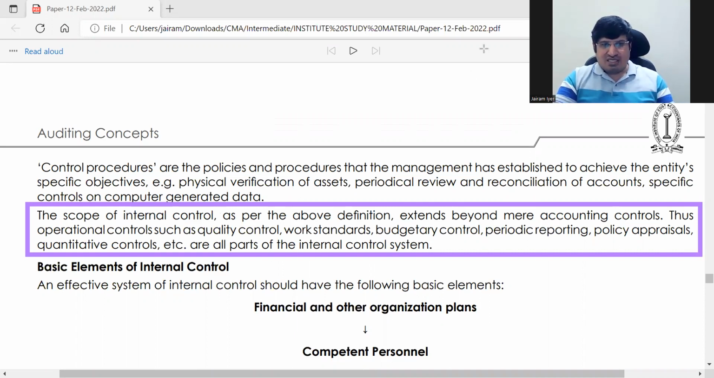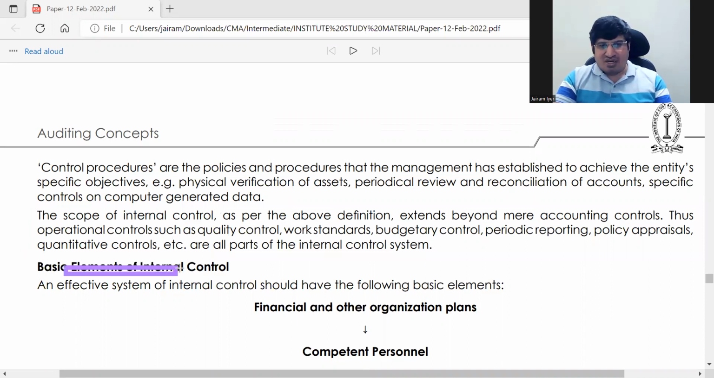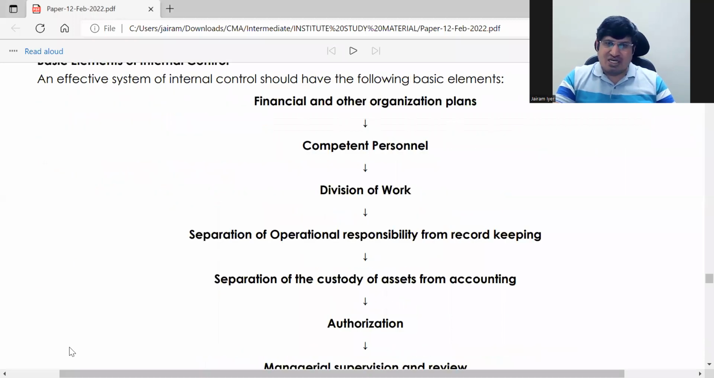Okay. Next part is basic elements of internal control. There is nothing new in this; this is what we have done already. Okay. Basic elements of internal control. So what should be the elements in internal control? Okay. So in this, this is a flow chart.